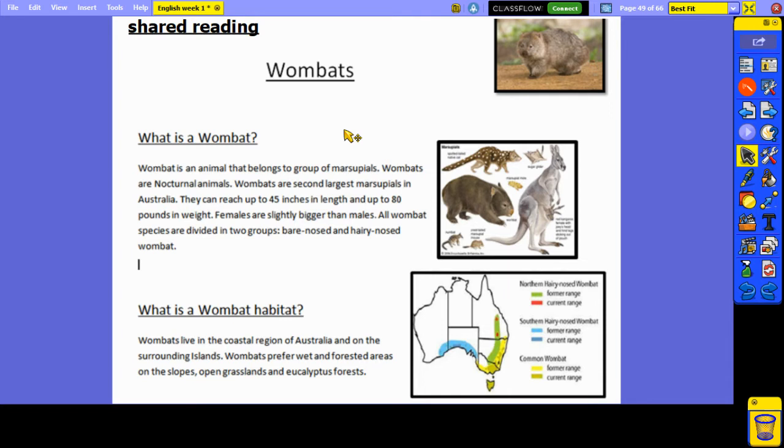All wombat species are divided into 2 groups, bare-nose and hairy-nose wombats. That means some of them have got hairy noses and some of them have got normal noses. What is a wombat habitat? That's where do they live? Wombats live in the coastal region of Australia and on the surrounding islands. Wombats prefer wet and forested areas on the slopes, open grasslands, and in the eucalyptus forests.